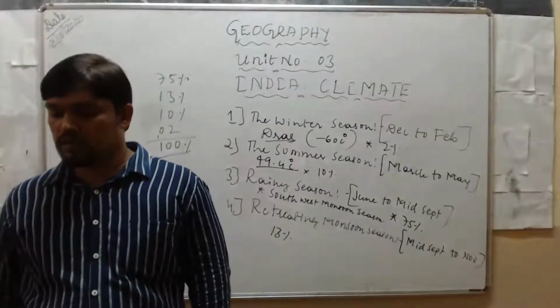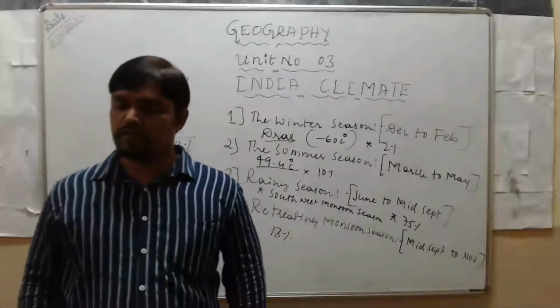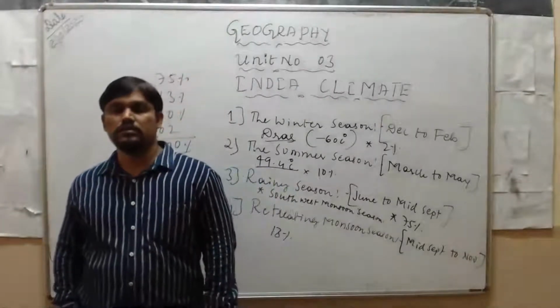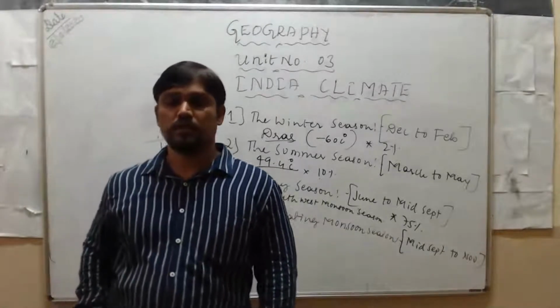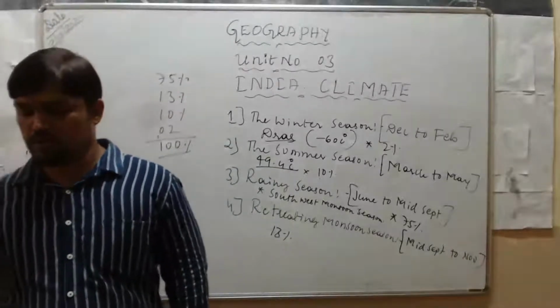Roili in Jaisalmer of Rajasthan receives the least amount of rainfall, that is 8.3 centimeter annually. Okay, that is the driest place in India. It's very important.